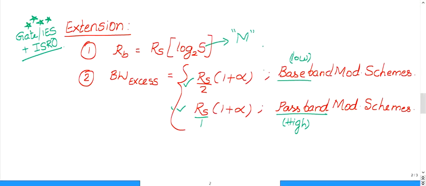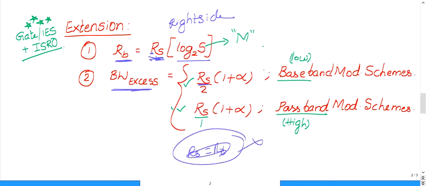So try to memorize this. One more thing I would like to tell you: the formulas I have written are very simple to memorize. RB, bit rate, you need to remember. Excess bandwidth, you need to remember. Always RS will be on the right side. RS into log S to the base 2. Here also RS. I've seen many people get confused and write RS equal to RB, which is not correct. So RS should always be on the right side. Try to memorize. Thank you.